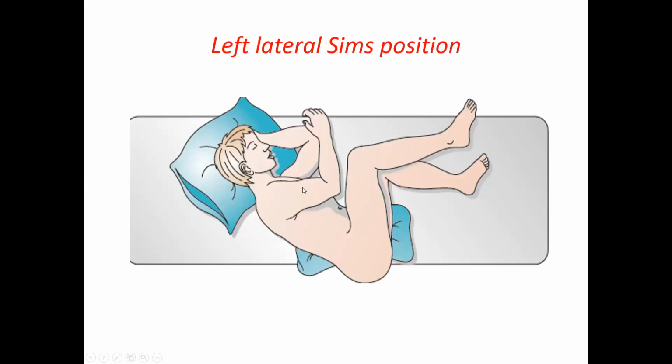So this is the left lateral Sims position. The patient is lying obliquely on the table with a pillow under the buttocks. The buttocks are just projecting beyond the edge of the table. The left limb is stretched, the right limb is flexed. So the perineum is very much exposed for easy examination.